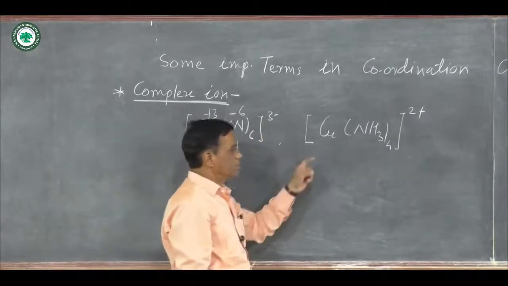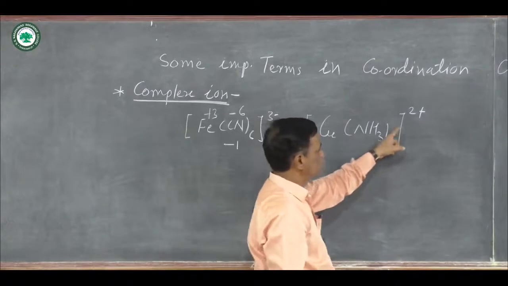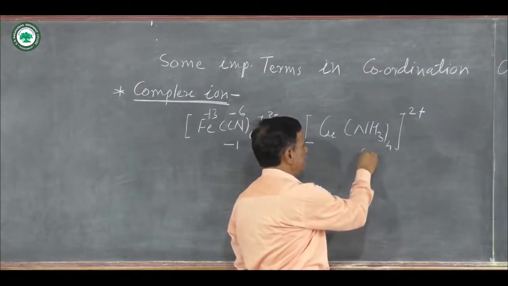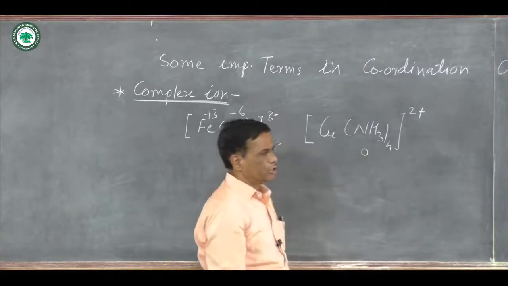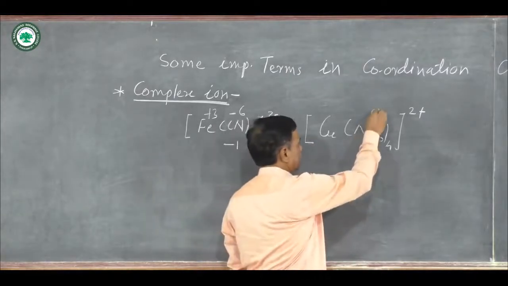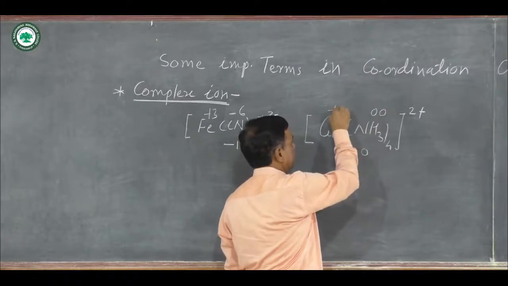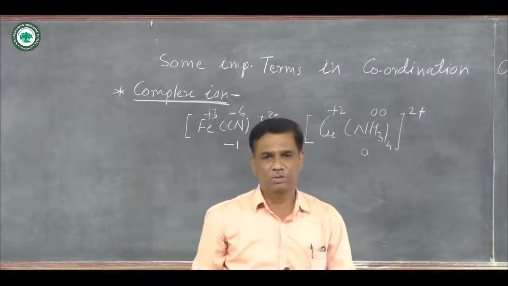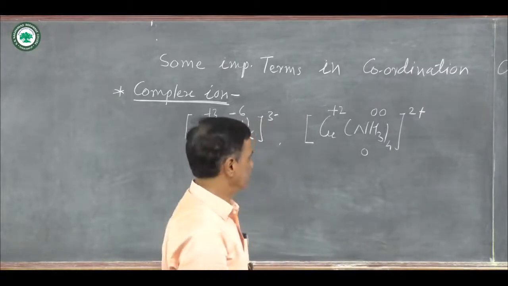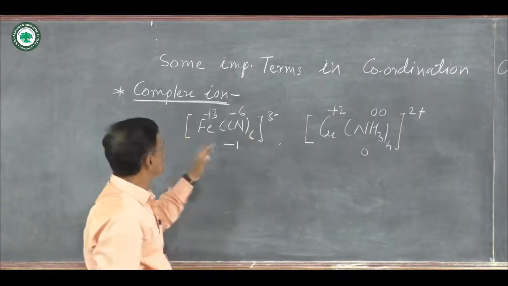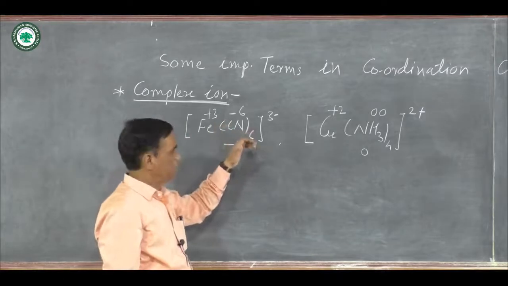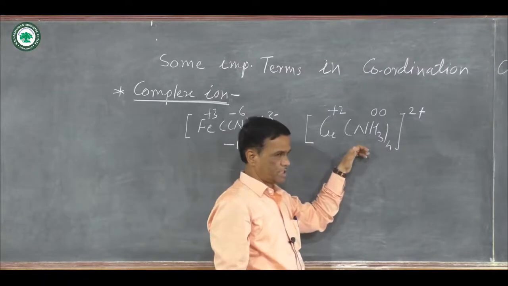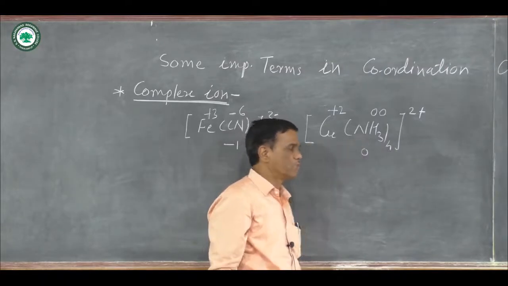In the second example, Cu(NH3)4 2+, the NH3 ligands are neutral, and on every ligand there is a 0 charge. Here the total ligand charge is 0, and the charge on copper is 2+, therefore the charge on the complex ion is 2+. Both are examples of complex ions. This is a negative complex ion and this is a positive complex ion.